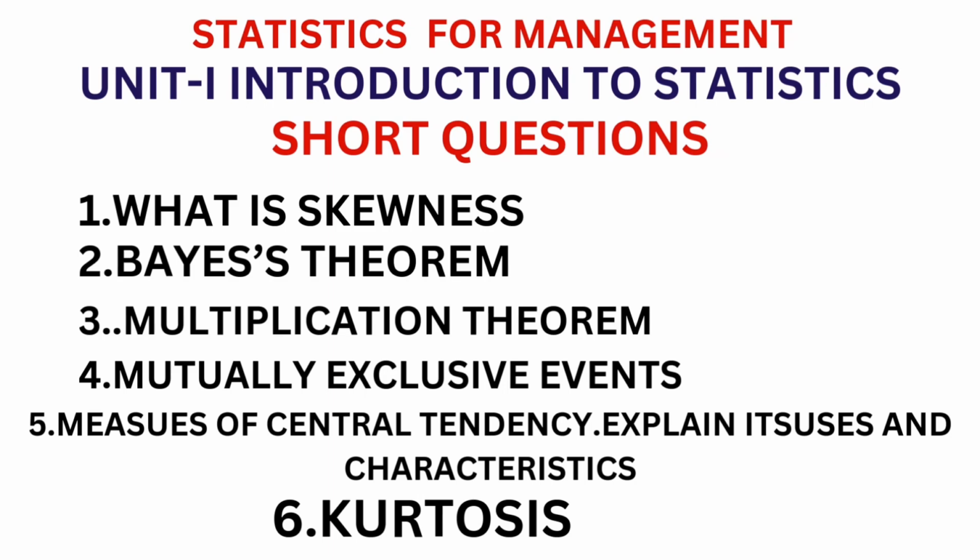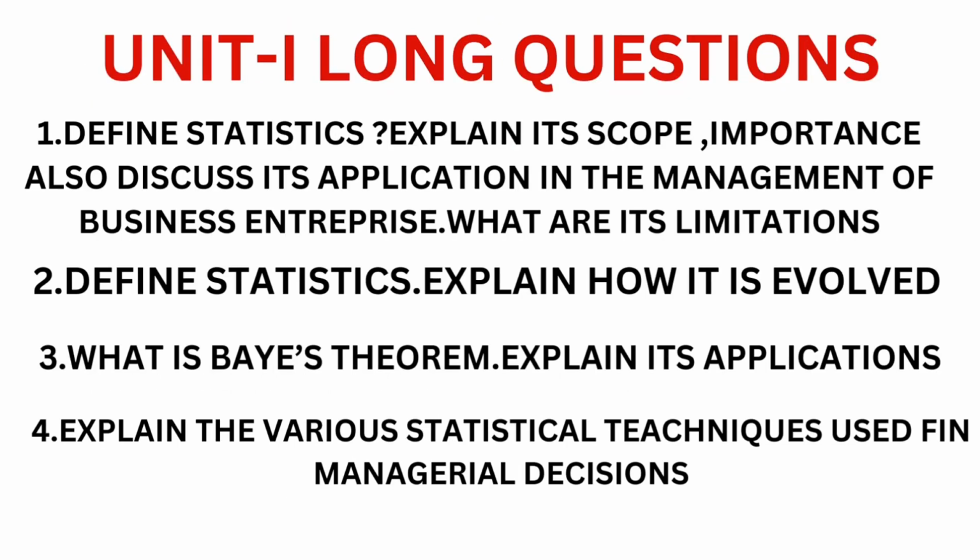Now, Unit 1, first short questions. What is skewness? Bayes theorem, multiplication theorem, mutually exclusive events, measures of central tendency, explain its uses and characteristics, kurtosis. So, these are the important questions from Unit 1. From this, question number 1 is very important, and question number 5 is also important, and question number 5 is important for long also.